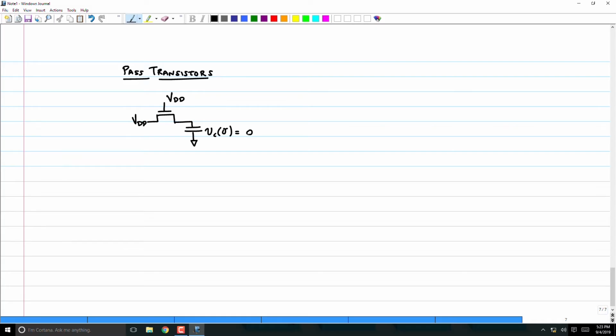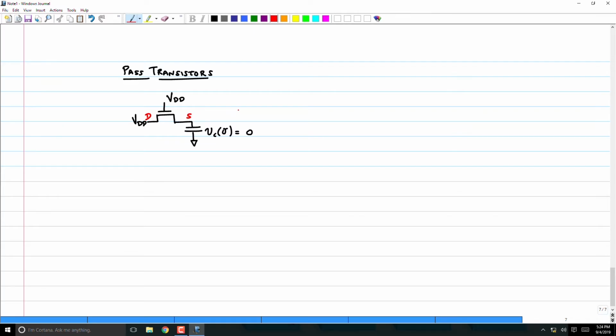So what's the drain and source first? VDD is the drain, and this is the source. Now, what happens to the source side? It will charge up to VDD minus VT.